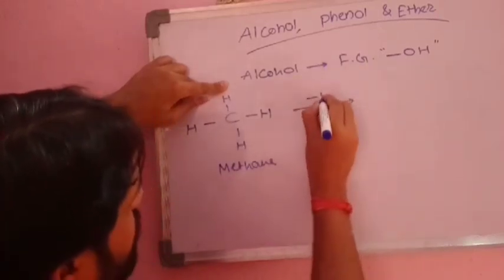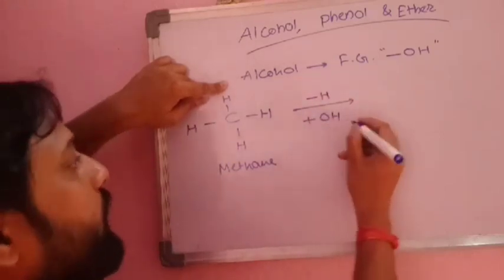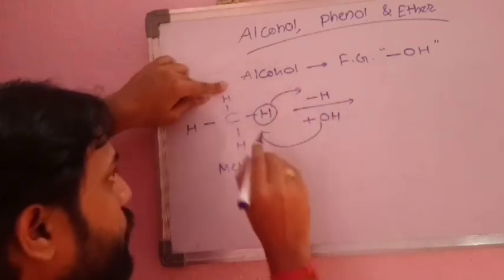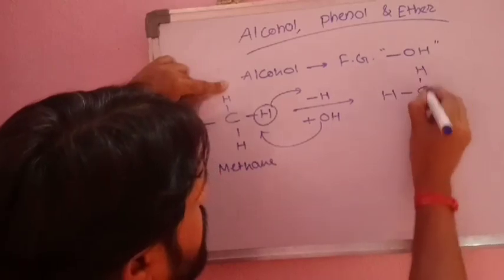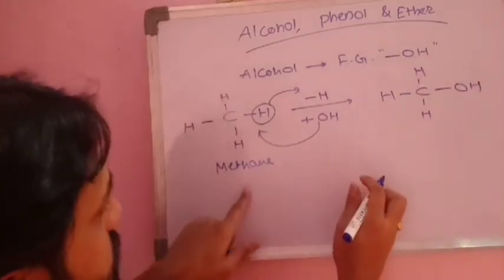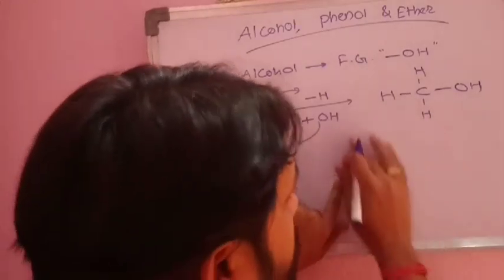If you release any one of the hydrogens from it and introduce OH group in it, for example I will release this hydrogen and introduce this OH group, I will get H, C, H, H and OH. It means this is methane part, this is OH group, and we'll get a new compound.